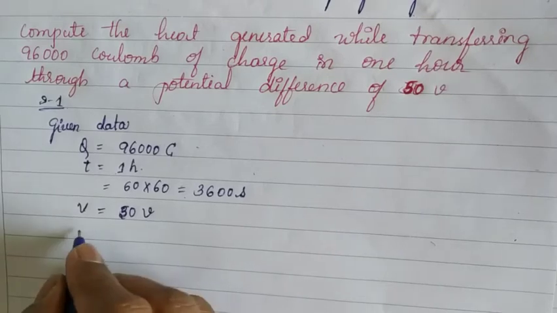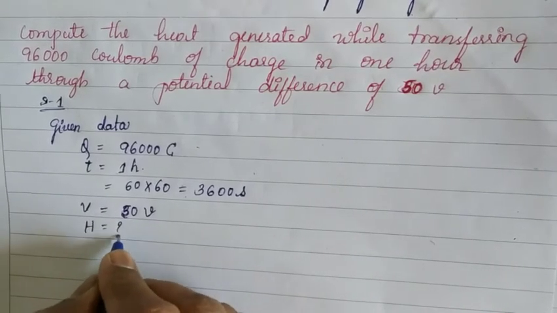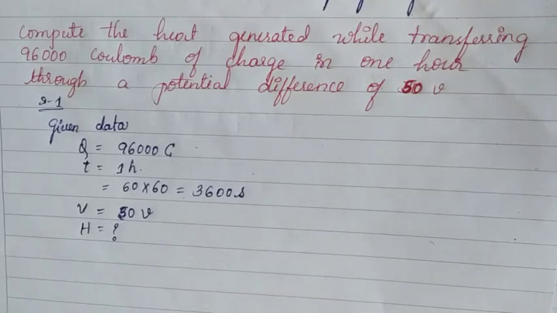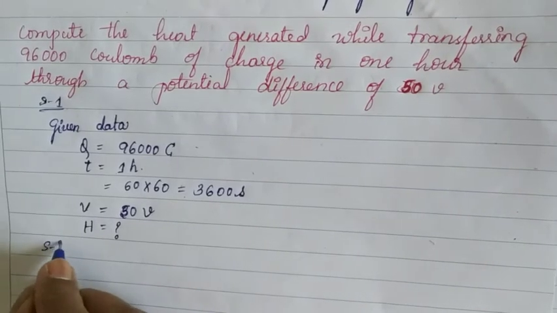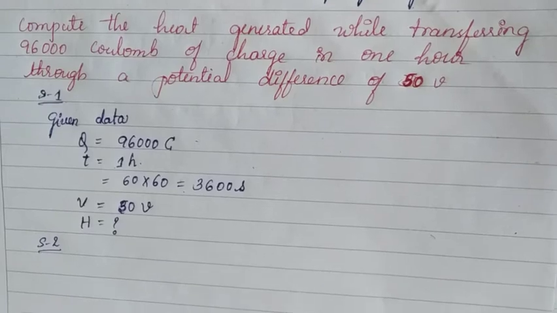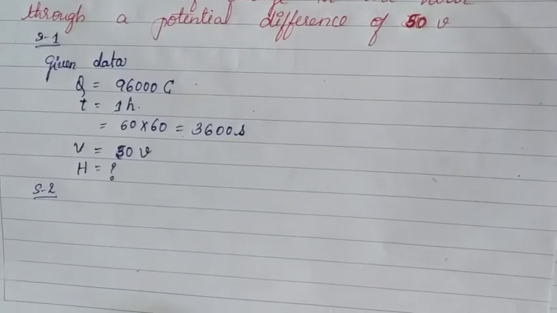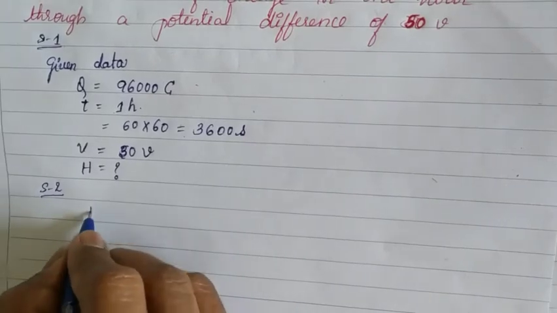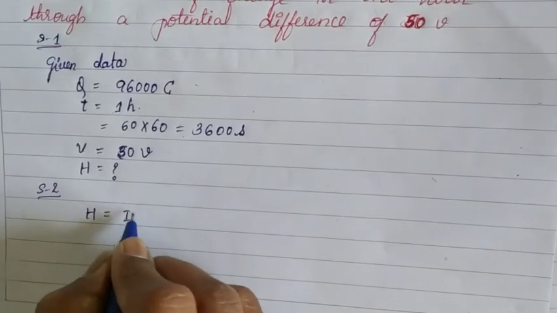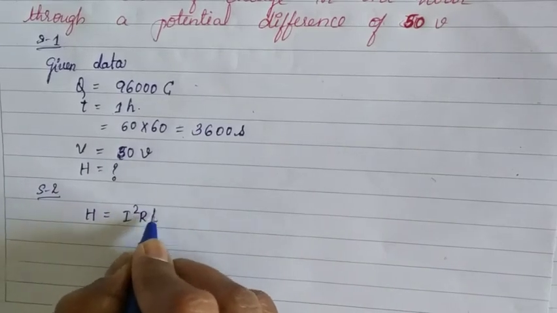Next, in step 2, we have to find the heat generated during the transfer. Children, you already learnt about Joule's law of heating, isn't it? By that, we can write H is equal to I square RT.